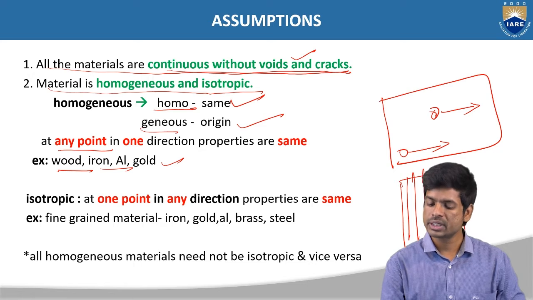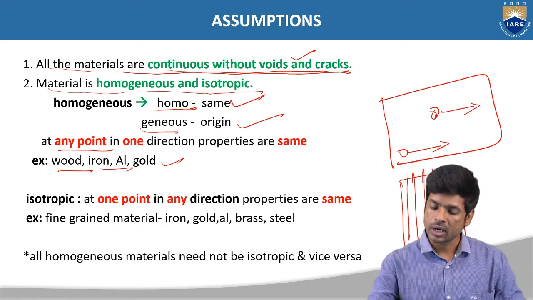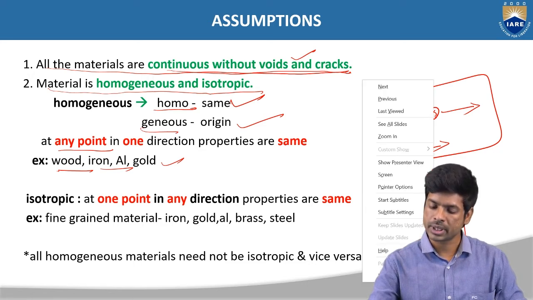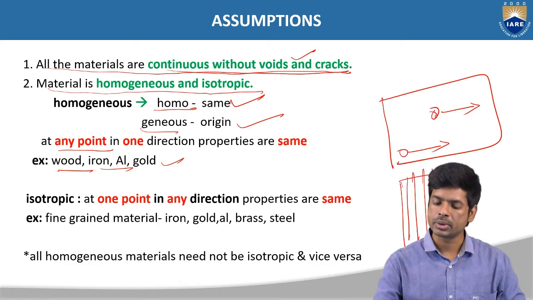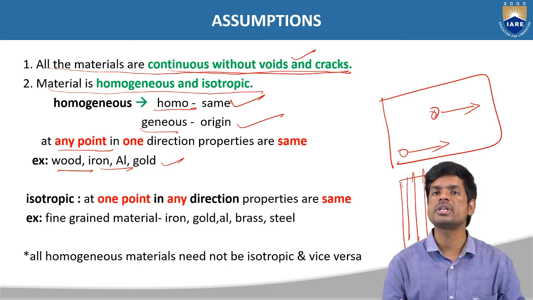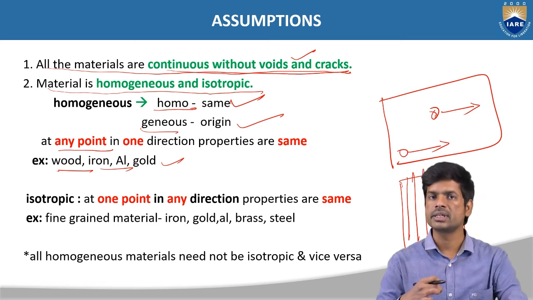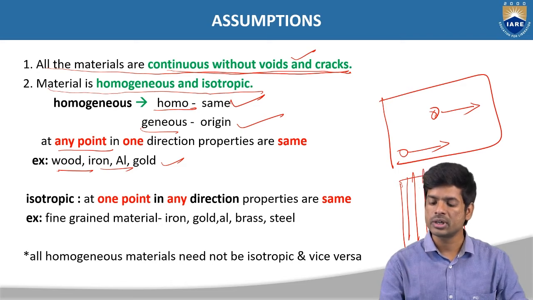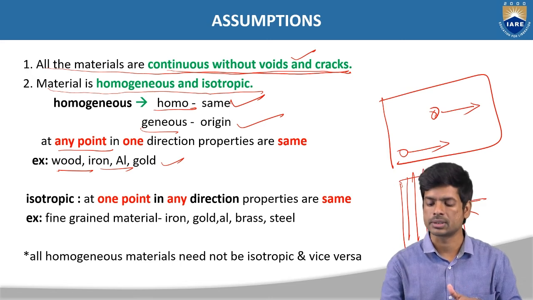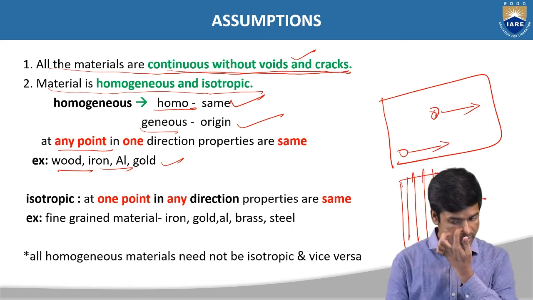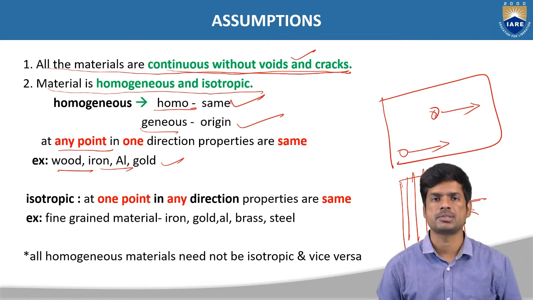Okay, if you tear this wood, along this particular fiber placement only, it is going to break, right? When you cut this particular wood, it is going to break in this particular direction only. That means in this direction only the properties will be same. That is why it is breaking in this direction. Suppose if you cut in this horizontal direction, the force requirement will be more. So this is one of the examples of homogeneous materials.